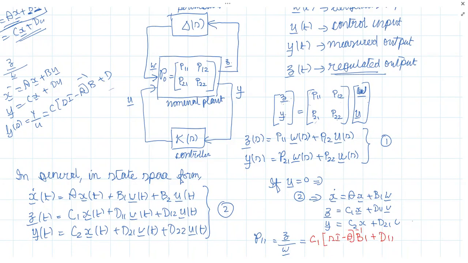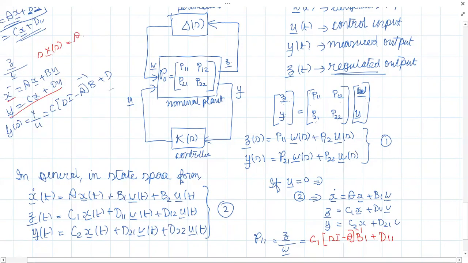Yes, sir. Can you explain it, sir? See, it is similar to obtaining the transfer function in the standard case. We have the standard state space form, x dot equal to Ax plus Bu, y equals Cx plus Du. How will you find the transfer function from this? You take the Laplace transform. S into x of s, assuming zero initial conditions, equals A into x of s plus B into u of s. Agreed? Please tell me your name before you ask something, because I'm not seeing your face and I don't know who you are.